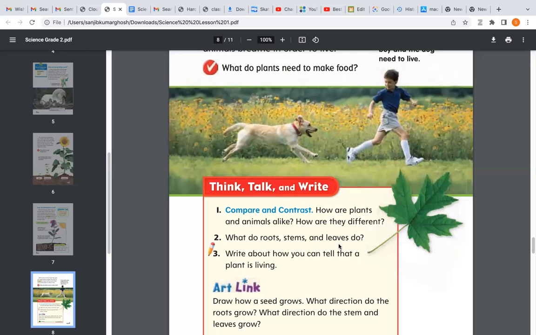Okay, now Shruti, tell me number 3. Write about how you can tell that a plant is living.